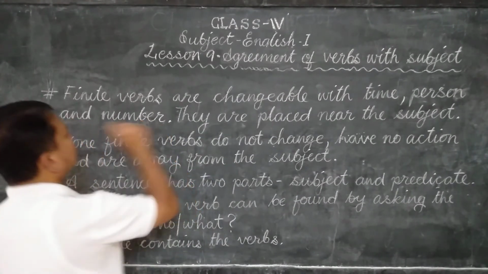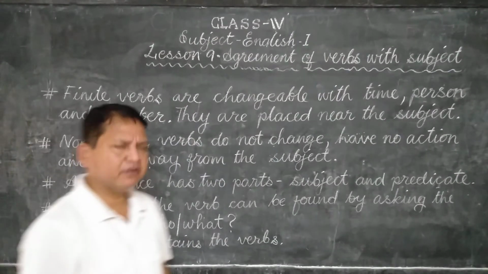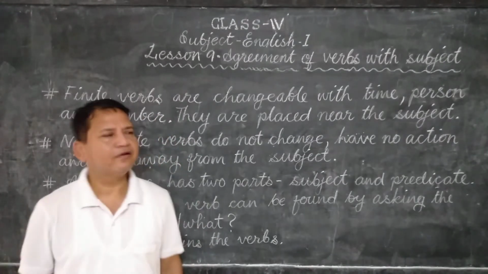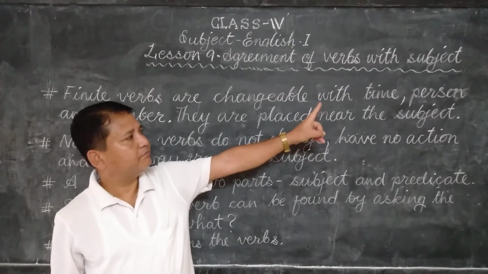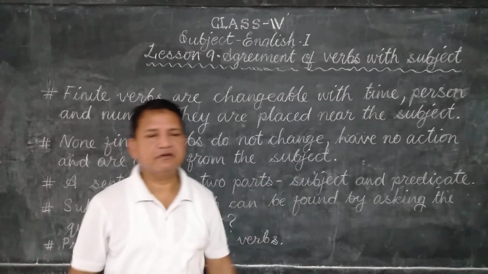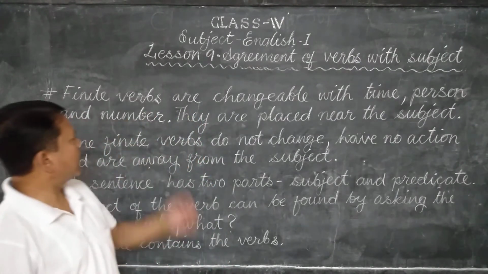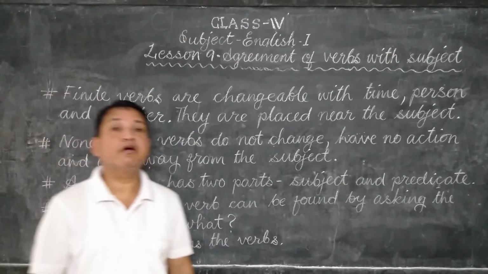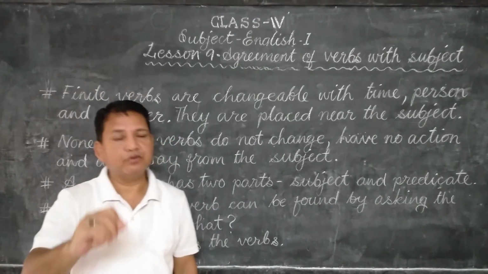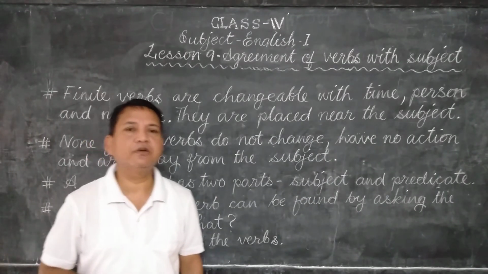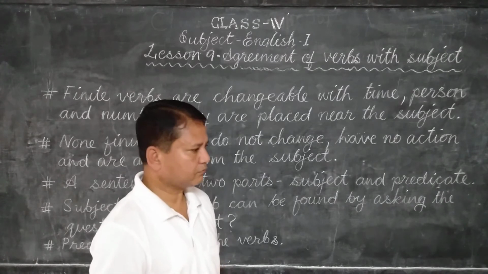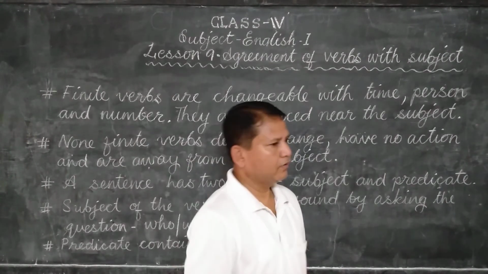Then it comes to number. Number means very simple. Do you know what is the number? I have told you about time: present, past, future. Person: first person, second person, third person. Now, number. Number means singular and plural. I'll give you some examples.